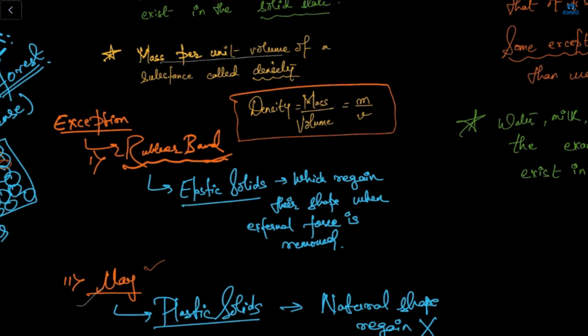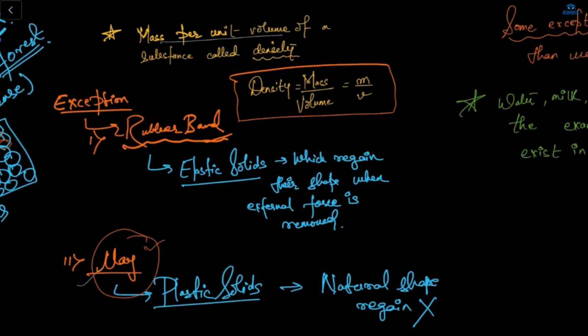Because when we put an external force on it, it changes. But when we remove the external force, the rubber band regains its shape. It's not permanently changing. So that's why the rubber band is an exception, as well as the clay which we used to play with. Clay is also an exception of the solid state.